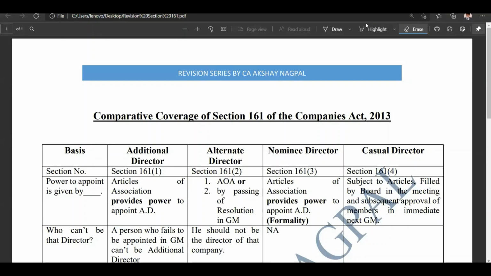This is CA Akshay Nagpal, and in today's session, we are going to discuss various types of directors and their salient features that are covered under section number 161 of the Companies Act 2013.